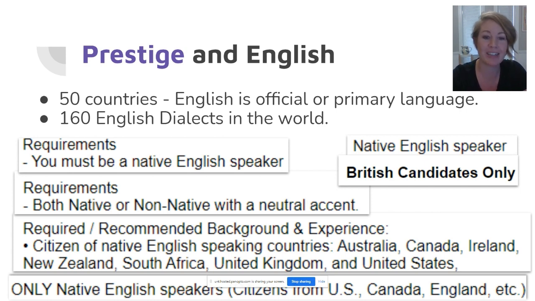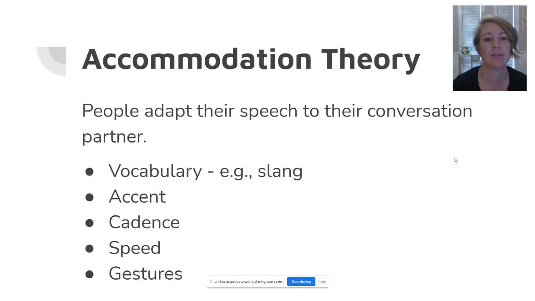The last thing I want to point out is that some of these jobs have citizen requirements. And one of the reasons they may have citizen requirements from very few select countries is that they can then control the type of English variety they're hiring. So again, there are over 50 countries with English as the official or primary language, but these jobs are looking for speakers from only a handful of these 50. What's reflected here is that attitudes about English are global.